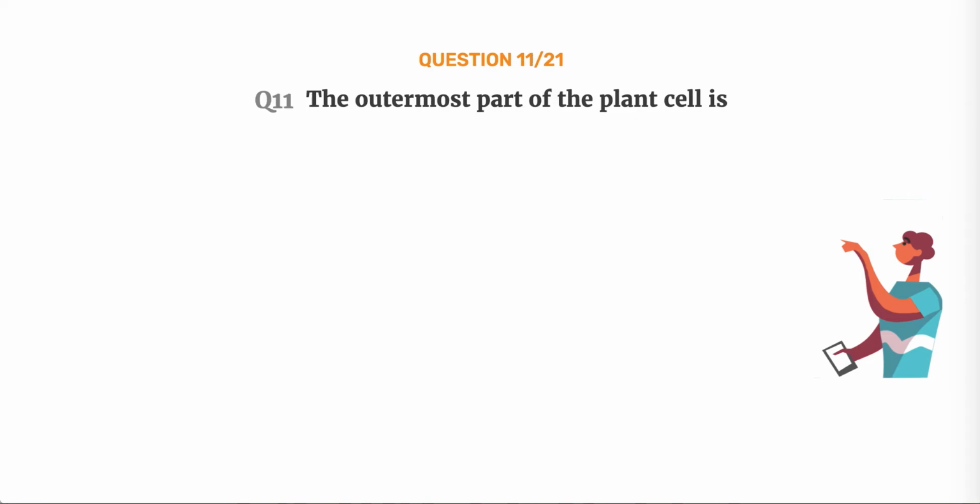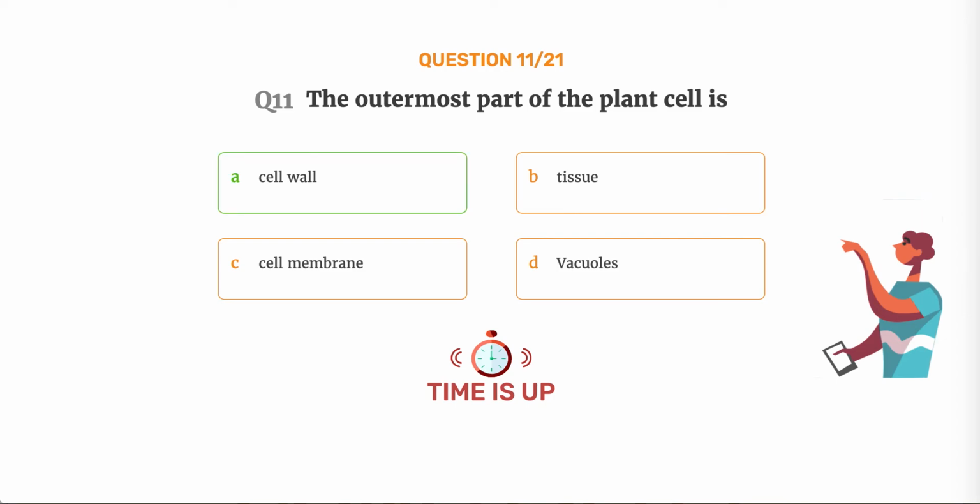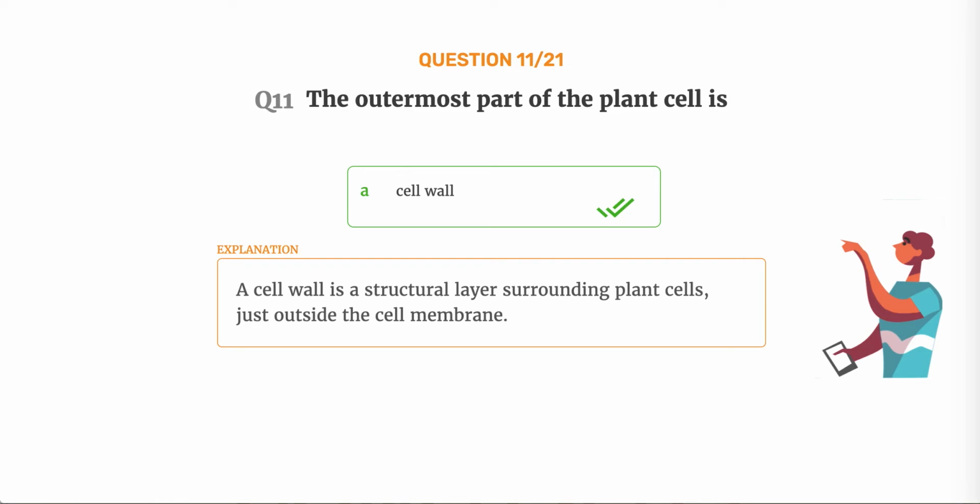Question number 11. The outermost part of the plant cell is option A, cell wall. Option B, tissue. Option C, cell membrane. Option D, vacuoles. The correct answer is option A, cell wall. A cell wall is a structural layer surrounding plant cells, just outside the cell membrane.